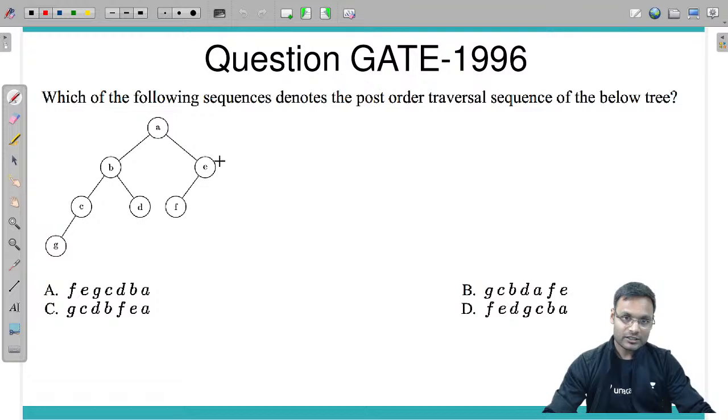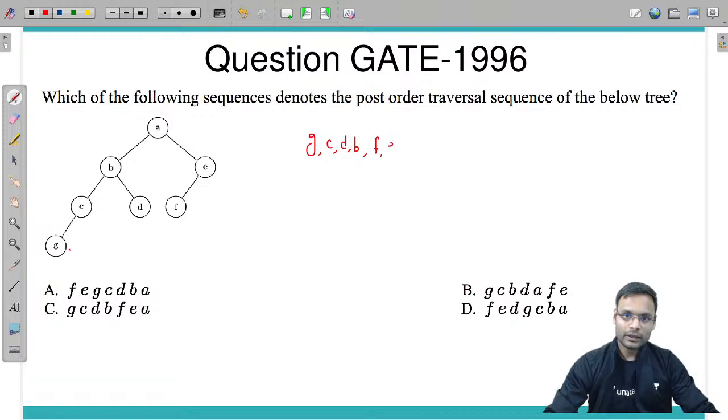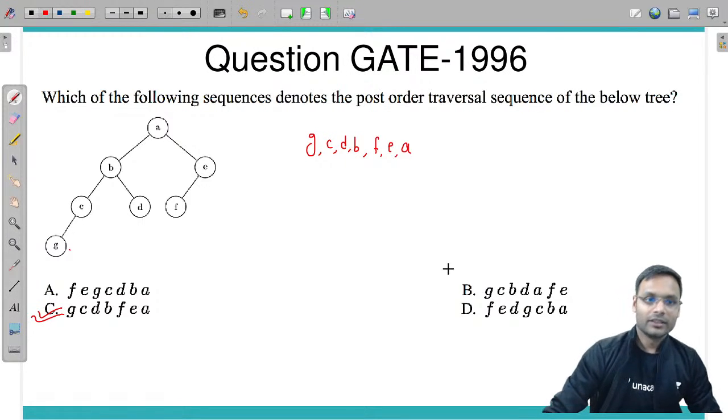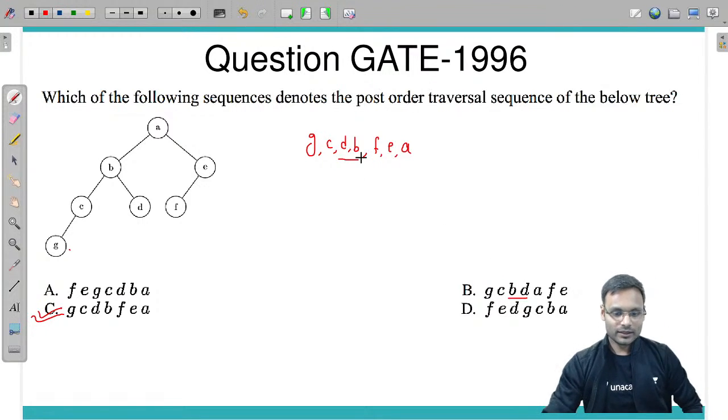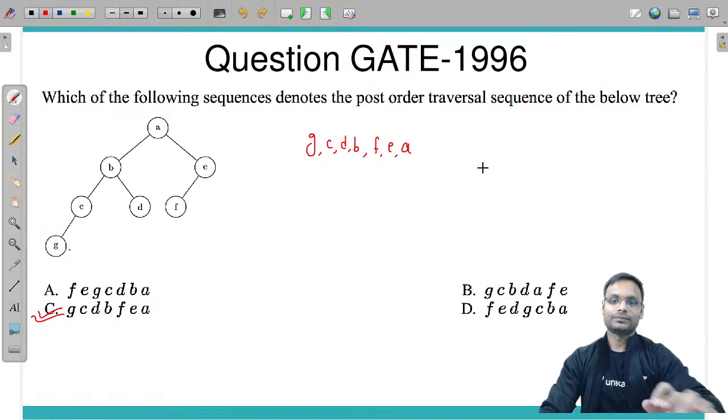So post order traversal will be first G, then C, then D and then B. After that F, E, A. G, C, D, B and F, E, A. Option C is correct. Now see, they have given B, D and D, B. It is very confusing. Yes, option C is correct.